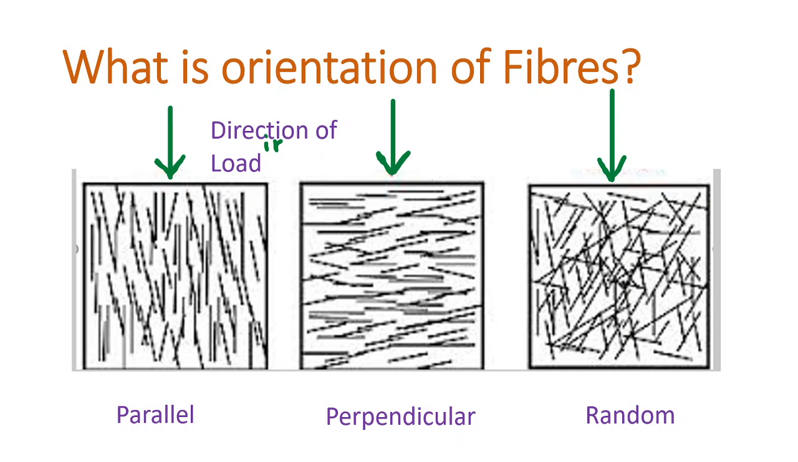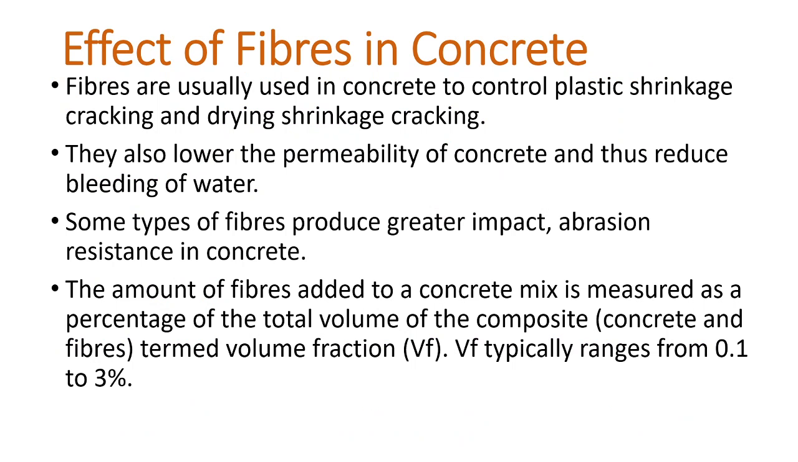What is orientation of fibers? See, here the direction of the load is given and in the first stage the fibers are aligned parallel to the direction of the load, whereas in the second figure the fibers are perpendicular to the direction of load, and in the third case they are placed randomly. So this is the orientation of fiber, either parallel to what? Parallel to direction of load, perpendicular to the direction of load, and randomly placed.